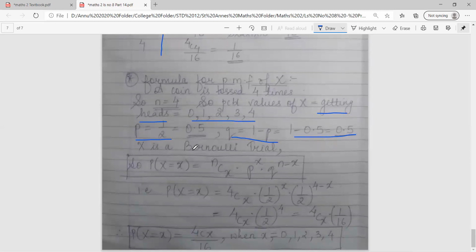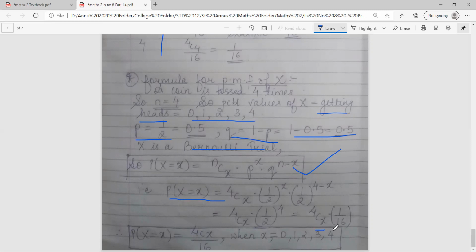As X is a Bernoulli trial, because it depends on tossing of a coin, it is connected to binomial. So what was the binomial formula, class? P of X is equal to NCX into P raised to X into Q raised to N minus X. So probability of X will be 4CX into half raised to X into half raised to 4 minus X. That means 4CX into half raised to 4, which is nothing but 4CX into 1 by 16.